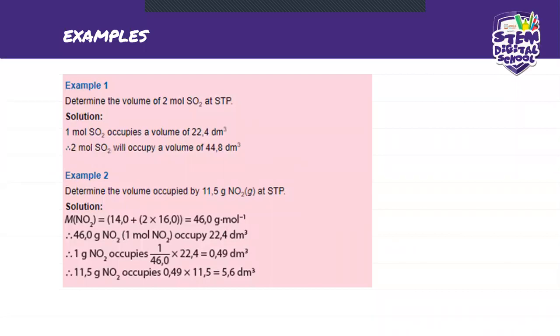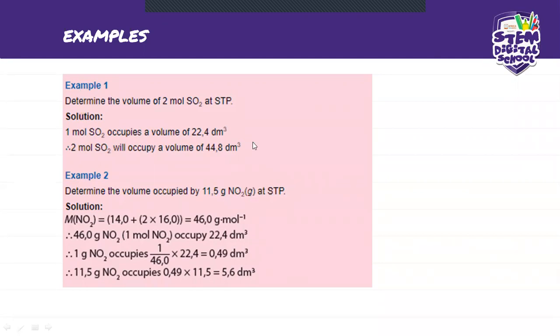And then on number 2, it says determine the volume occupied by 11.5 gram of NO2 at STP. This one is a bit of a tricky one because here they didn't give you the number of moles, they just gave you the mass. But once you have the mass, it means that you can find the number of moles. How are you going to do that? This is your mass, right? So this is your compound that you're doing, NO2.